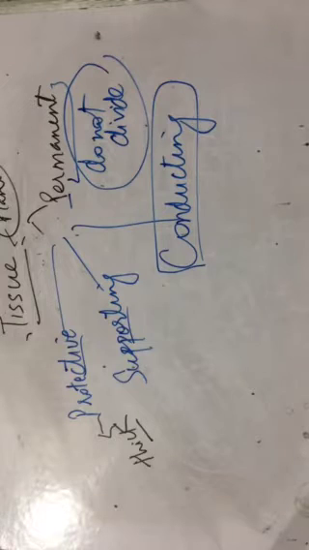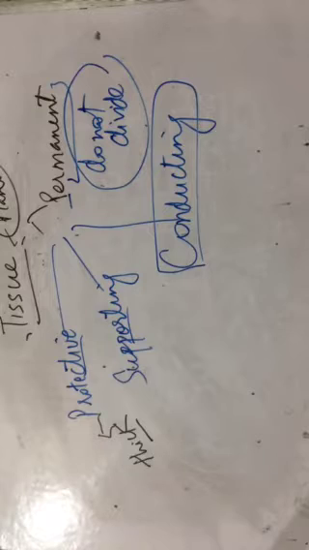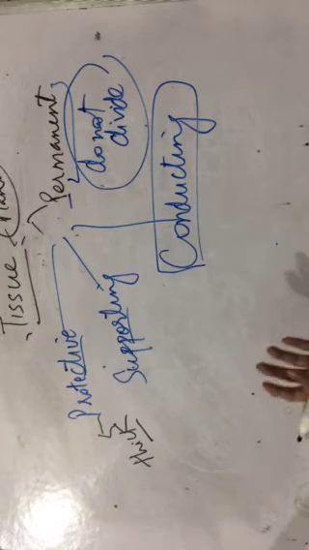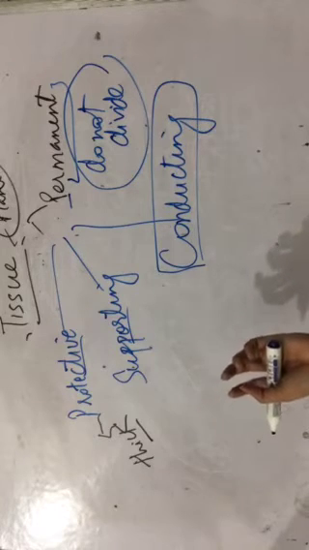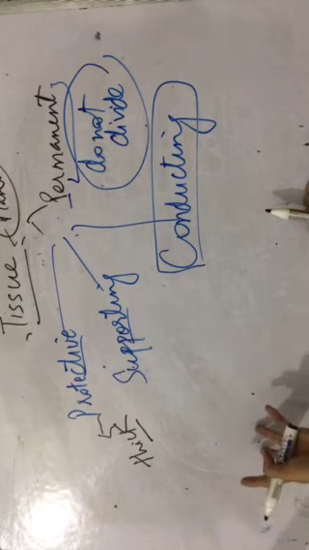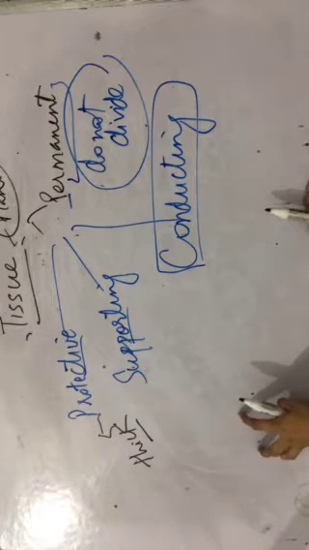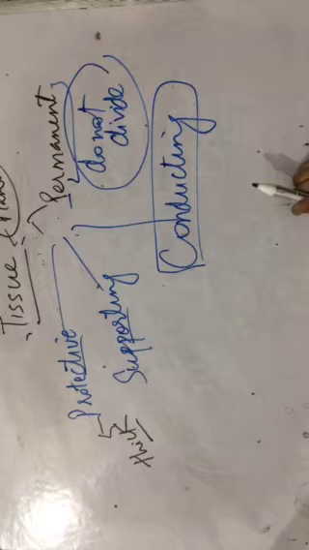Alright. For example, epidermis. Protective tissue is present in the epidermis. What is epidermis? It is the outer layer of the body. Even our skin has an outer layer as epidermis, which is protecting us. Similarly, in plants, the outermost layer of the plant is epidermis, which is quite thick, and it is acting as a protective tissue.